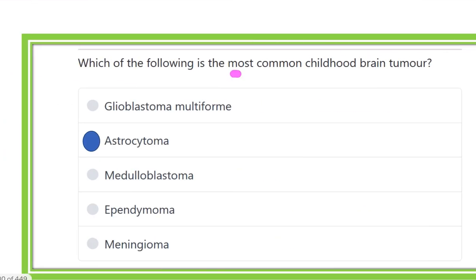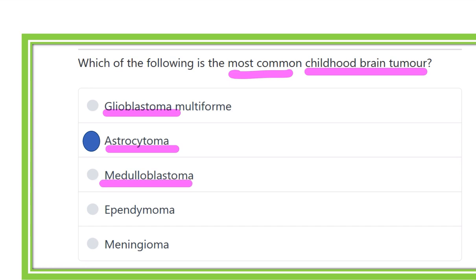So what is the most common childhood brain tumor? It is the glioma, especially the astrocytoma. In the glioma there are different types, from the astrocyte, ependymal cell, and some other cells, but the most common is astrocytoma. Glioblastoma is very rare, medulloblastoma is also rare, and ependymoma and meningioma are common but not as common as astrocytoma.